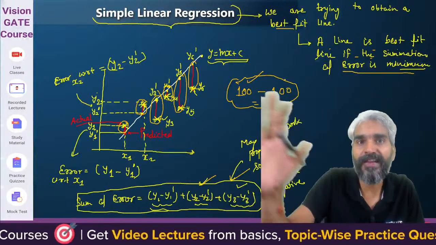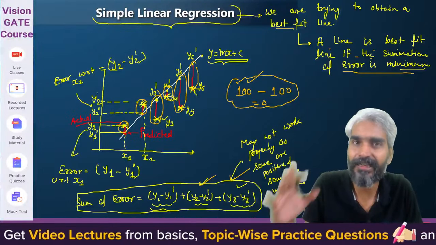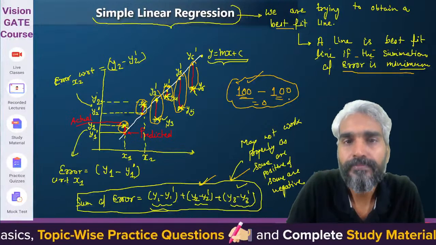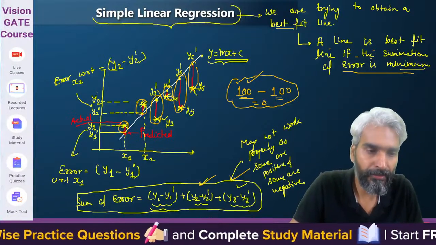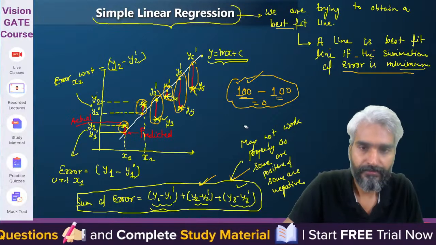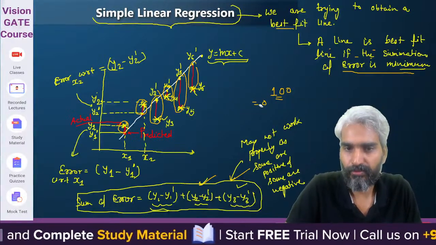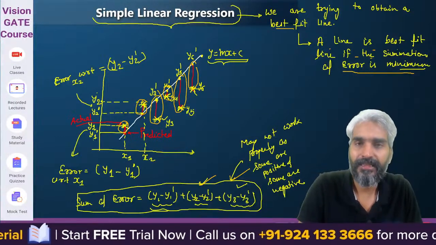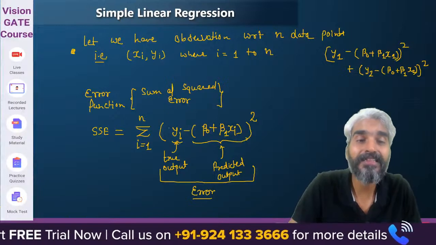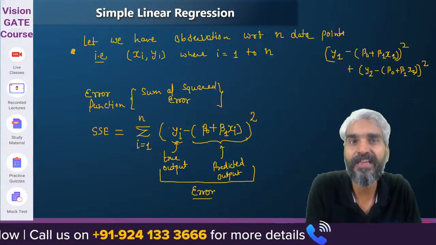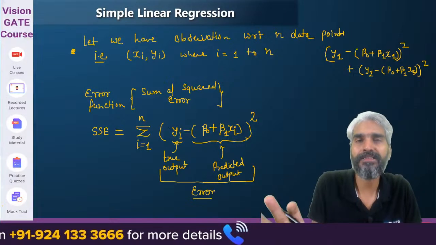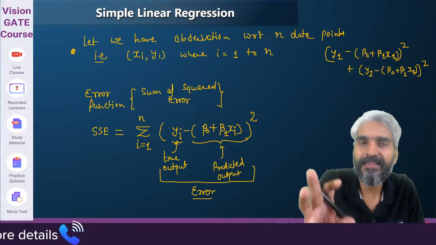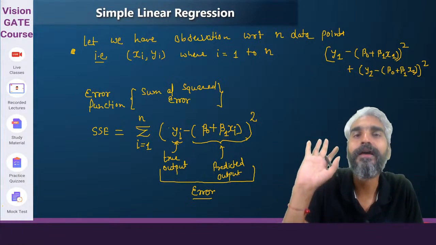One is in the positive direction, another is in the negative direction. It does not mean that there is no error. But if you simply sum them up, it will come out as 0, right? The concept is quite simple: we are trying to obtain a line such that the summation of the squared error is minimized, because the simple summation of the error function will not work. Therefore, we are trying to minimize the summation of the squared error.